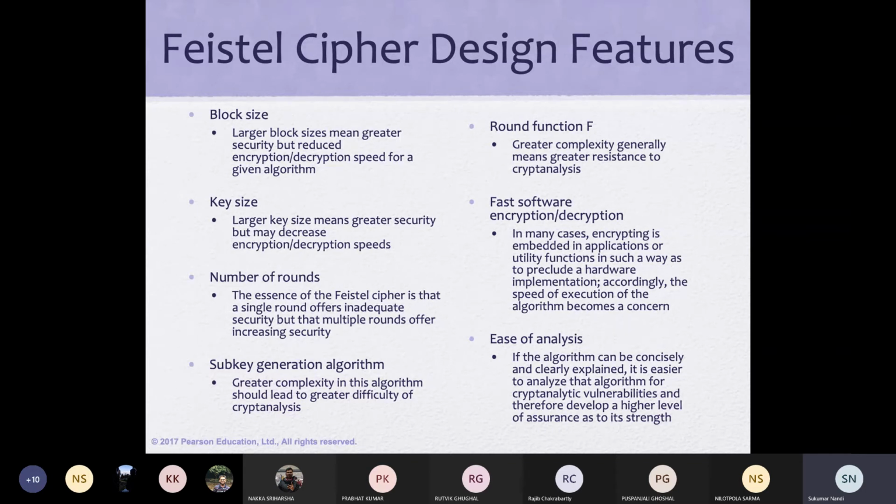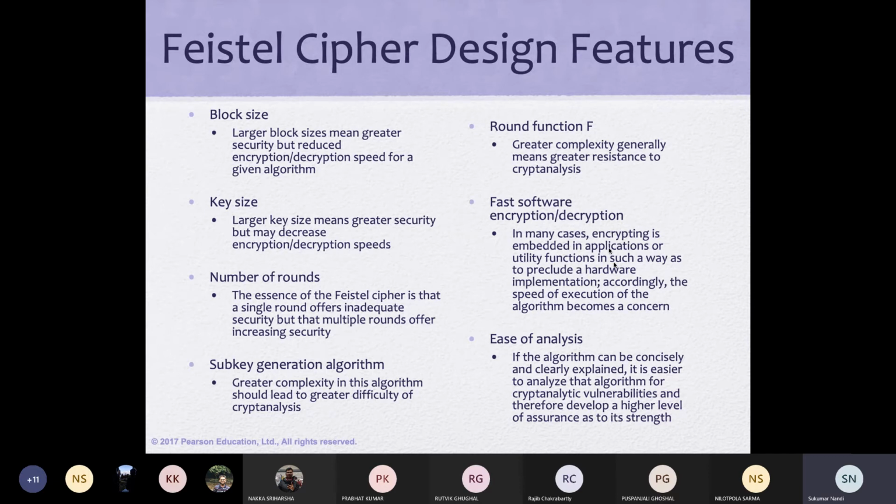Key size will play a big role again. If key size increases, definitely it will be very good, but speed will go low. If the number of rounds increases, complexity will increase, and that also increases security, but again it will take more time. The key generation algorithm has to be so strict that no one can derive the key. The round function should be complex and nonlinear. That is a requirement.